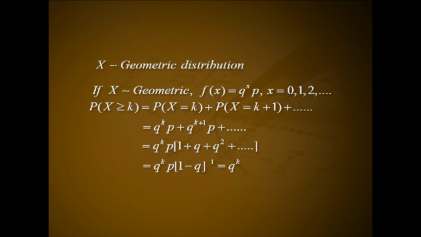If X follows geometric, f(x) = q^x p for x = 0, 1, 2, etc. P(X ≥ k) = P(X = k) + P(X = k + 1) + etc. That is q^k p + q^{k+1} p + etc. That is q^k p (1 + q + q² + etc.). That is q^k p (1 − q)^{−1}. That is q^k.